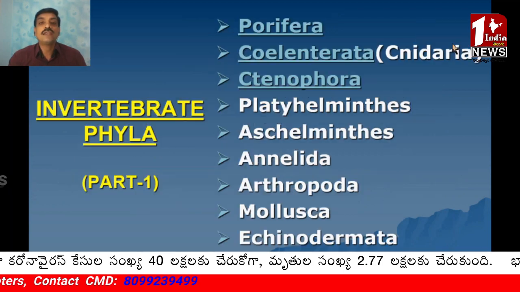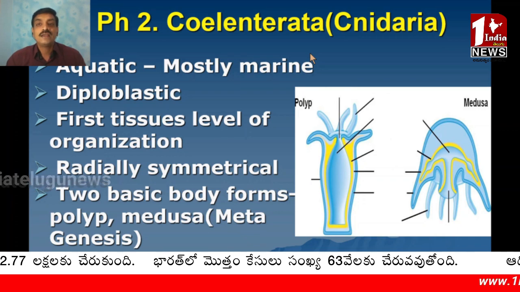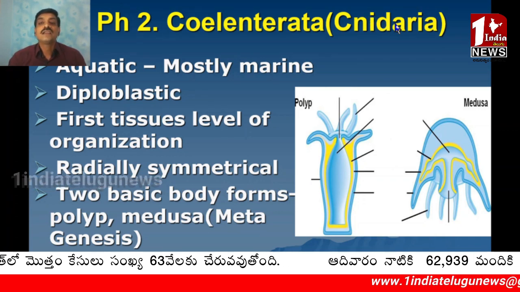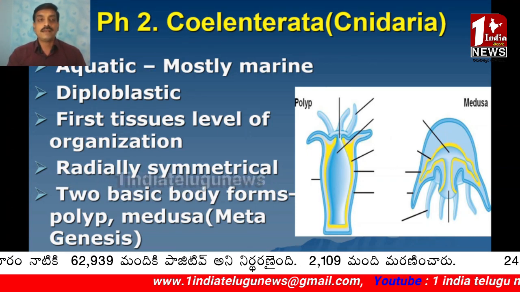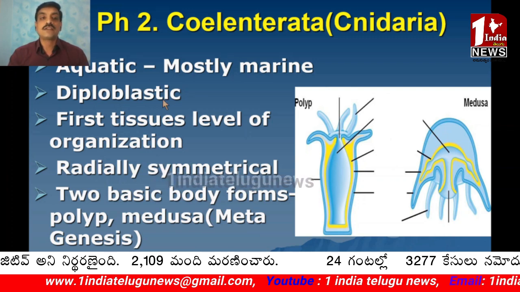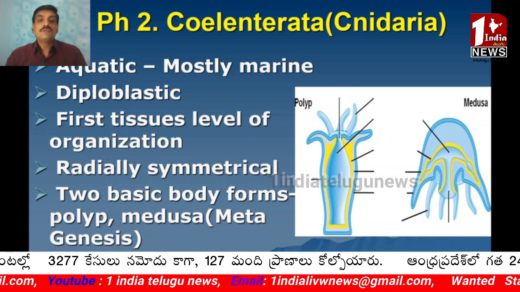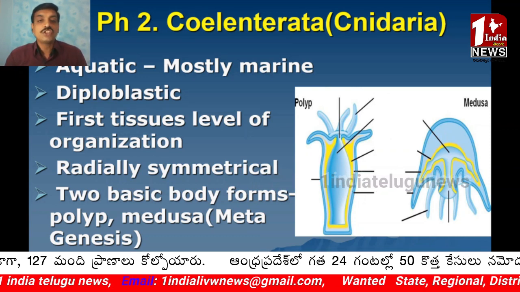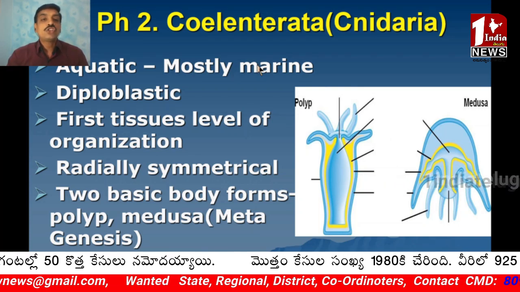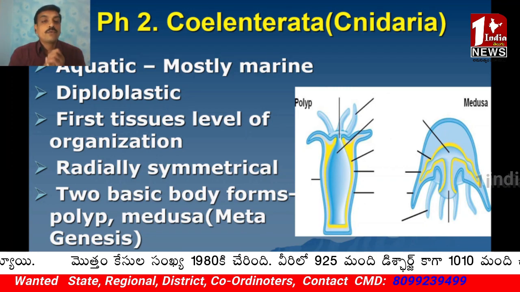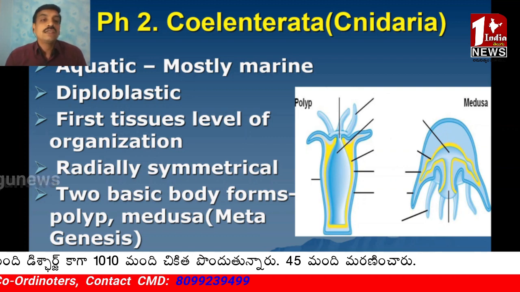Coming to the next phylum, that is Coelenterata. Coelenterata is also called Cnidaria because of the presence of specialized cells called cnidoblasts. They are aquatic and mostly marine. They are diploblastic organisms. Diploblastic means the cells are arranged in ectoderm and endoderm. Mesoderm is absent. First tissue level of organization is observed in coelenterates. In Porifera we observed the cellular level of organization, whereas here in Coelenterata we can observe